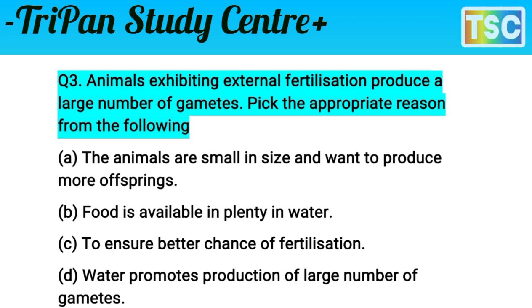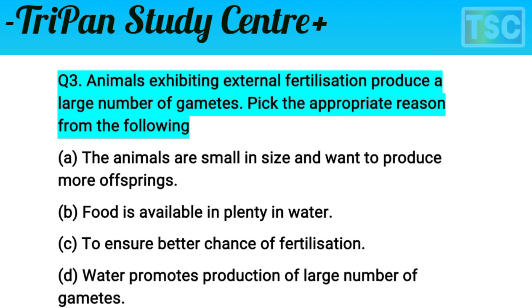Option A, the animals are small in size and want to produce more offspring. B, food is available in plenty in water. C, to ensure better chance of fertilization. And D, water promotes production of a large number of gametes. The question is very interesting, but first of all, check your knowledge and write the correct answer in your notebook.